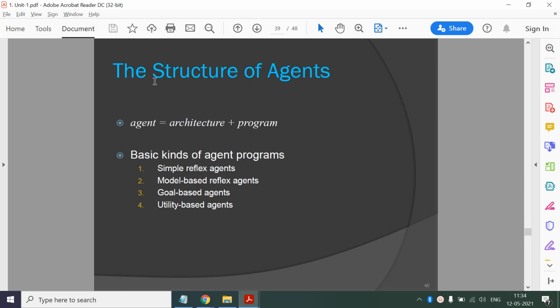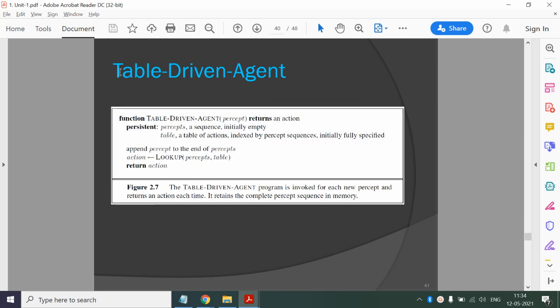Then we have seen the structure of an agent. This is the formula of an agent. It has a mechanical part known as the architecture, and the program, and we have different kinds of agent programs. The first one is the table driven agent. Here it maintains a lookup table. For the current percept sequence, he will refer to that table using a lookup function, pick up that action, and return that action. Pretty simple.